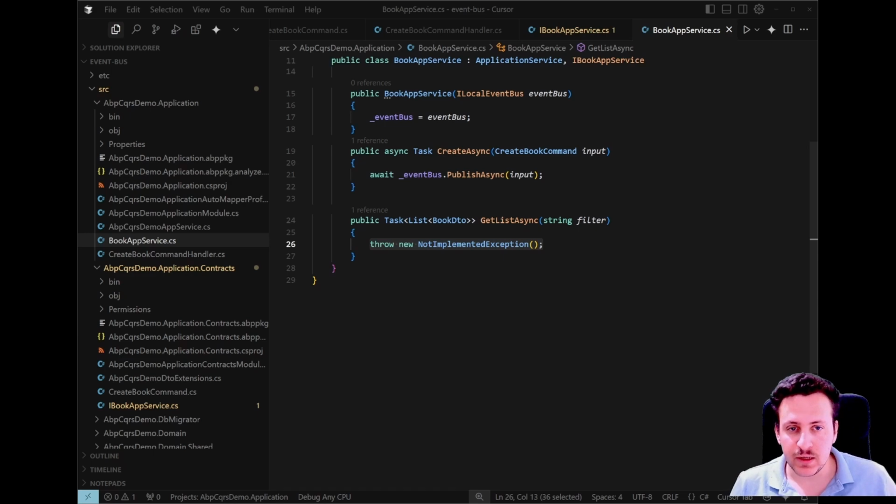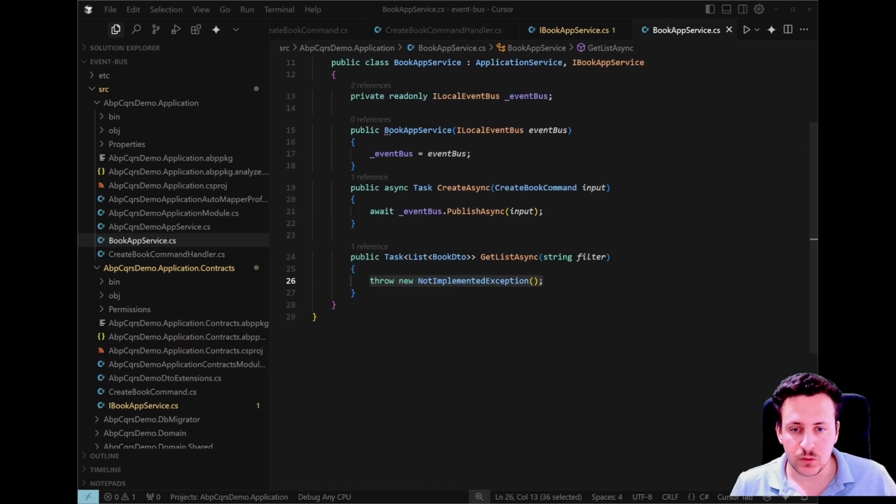So if you are going to use the local event bus system of ABP as the mediator, then you can decouple your commands like this one, but you'll need to handle your query side operations separately. You need to define them in the related app service in this case.